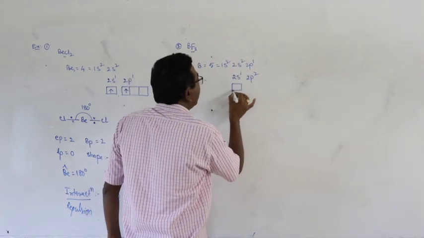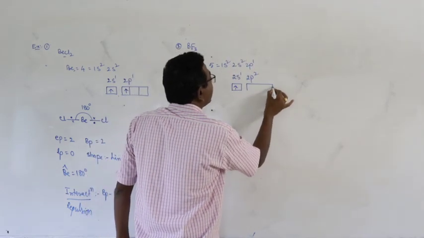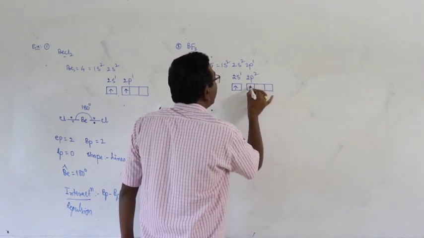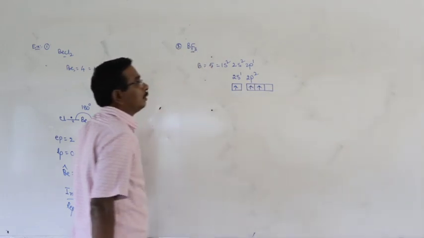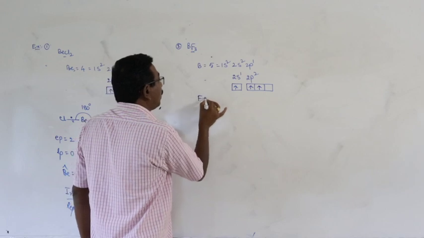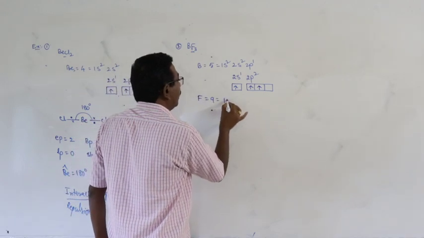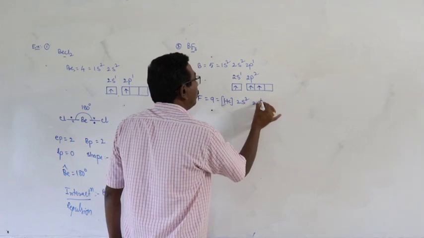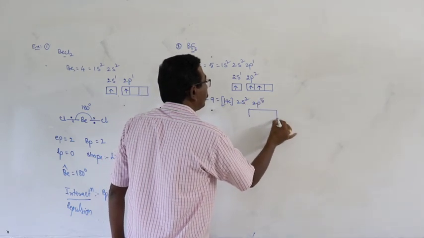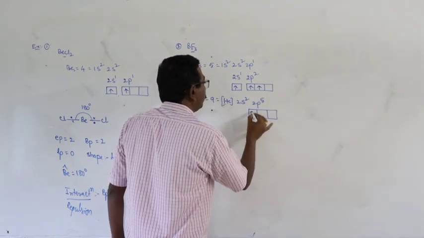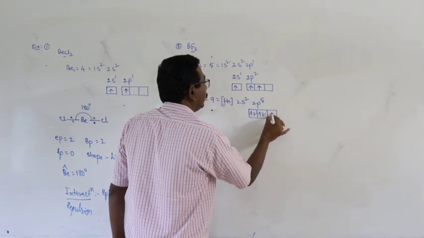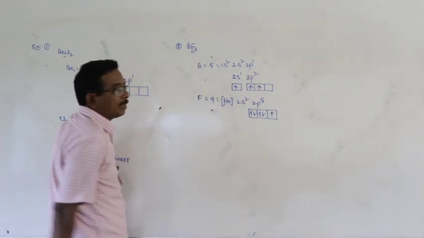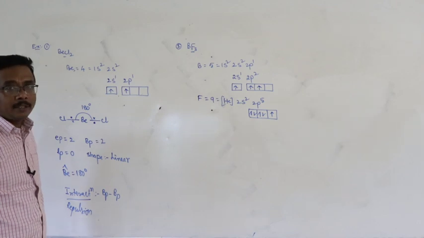Then the arrangement of electrons is given as shown. And what about fluorine? 9, helium 2s2, 2p5. There is an unpaired electron present in the p orbital, right?